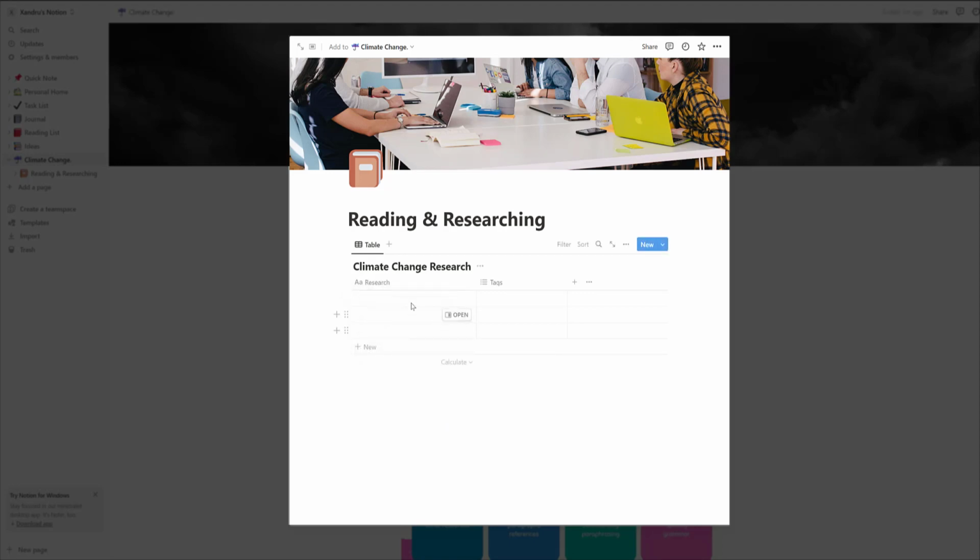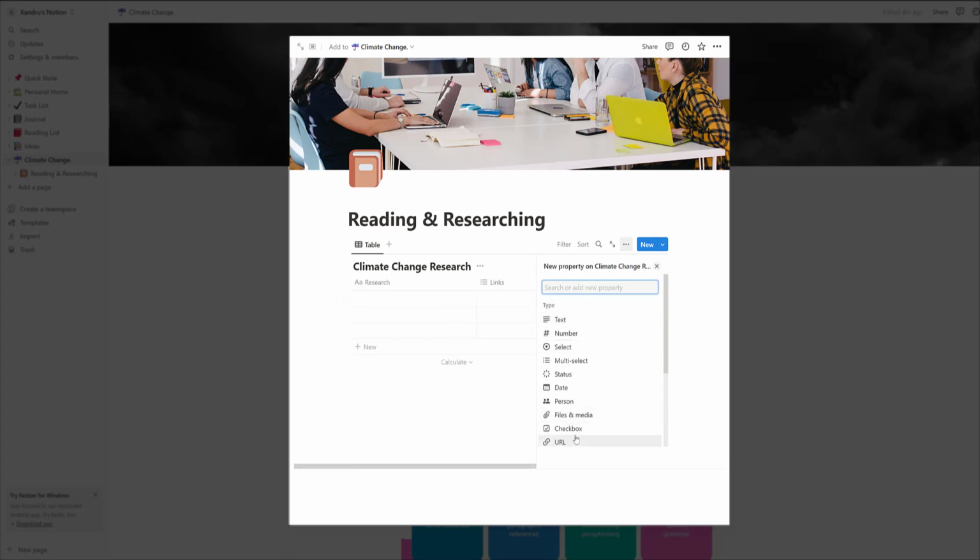Now tap off that. So I've got research here, and then I've got an option here I can tap in. I can leave it as tags, but what I'm going to do is tap into here. I'm going to call this the links you're actually getting your sources from. And again, you can keep adding. So I can come along here and click plus. What do I want to add here? I could add the dates you accessed it, couldn't you?